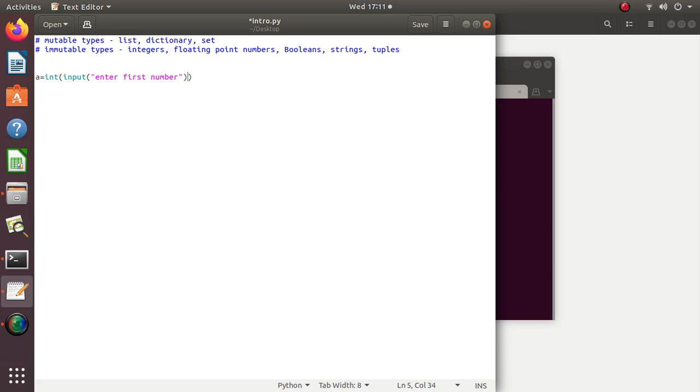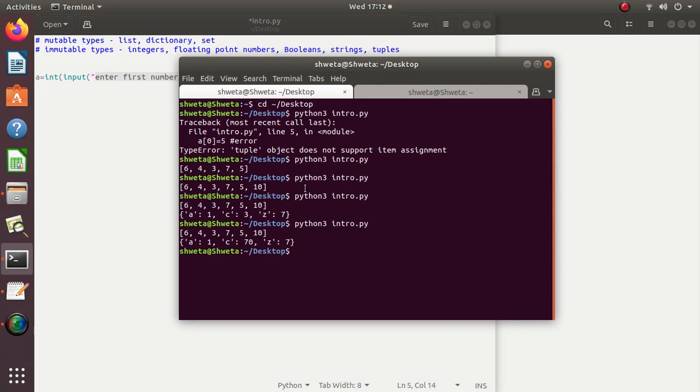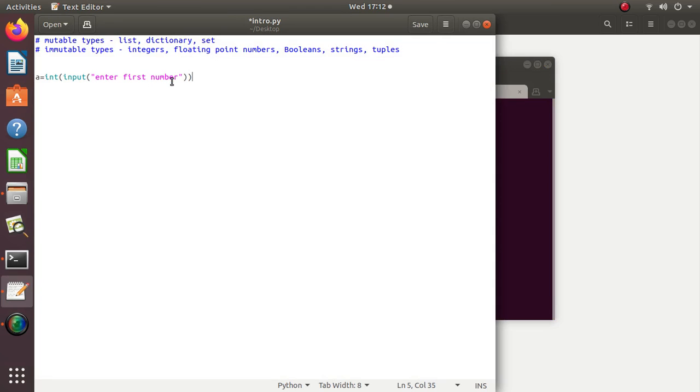So here this is prompt string. Whatever I write in this input function in the format of string, this will get displayed on my console. This is console, this command prompt. So this string will get displayed on the command prompt.